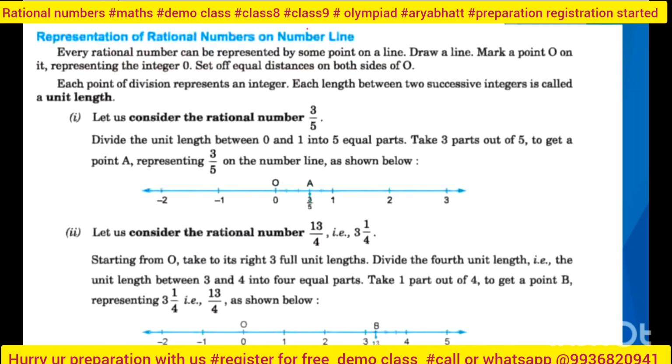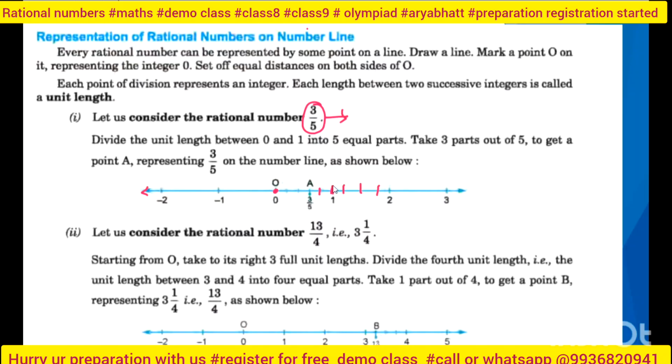But what is important is how can you represent a rational number in a number line. Suppose 3 by 5, how can you define this 3 by 5, tell me. Parts out of 5. Out of 5, yes, good. It means I have 5 parts, and in that I have selected only 3 parts, right? So in the number line, from 0 to 1, because I have 5 parts, I will make 5 parts over here, 1 2 3 4 5 parts.